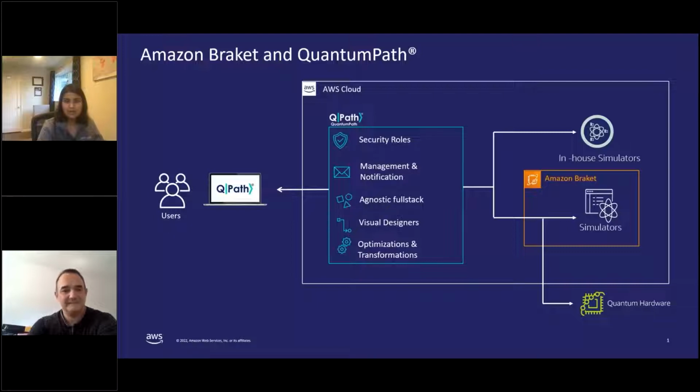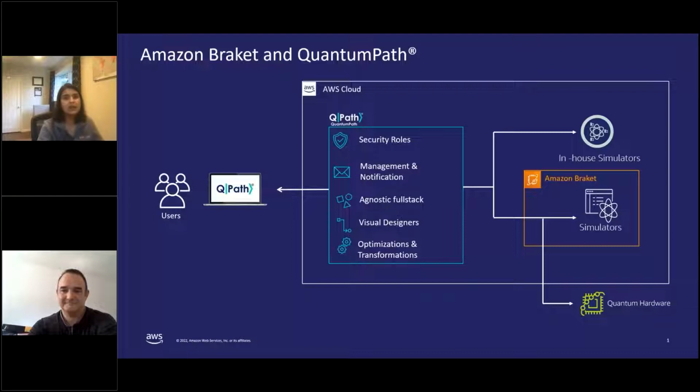aQuantum's software as a solution, Quantum Path, uses Amazon Braket to not only provide access to different quantum computers with different modalities, but also to make the creation of circuits easier. Quantum Path provides a complete pipeline to create industry-ready quantum software solutions.